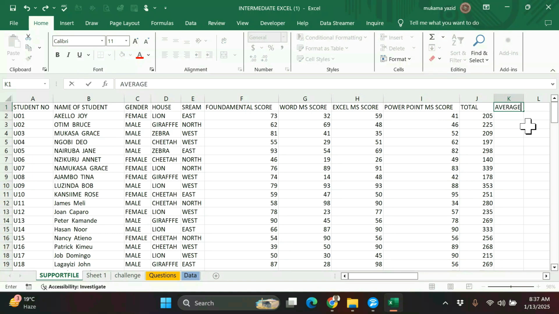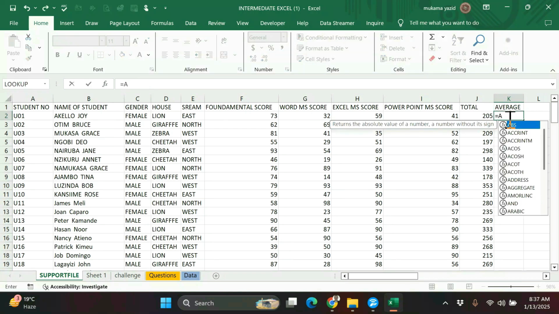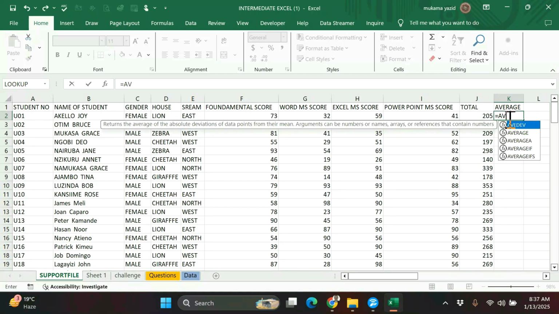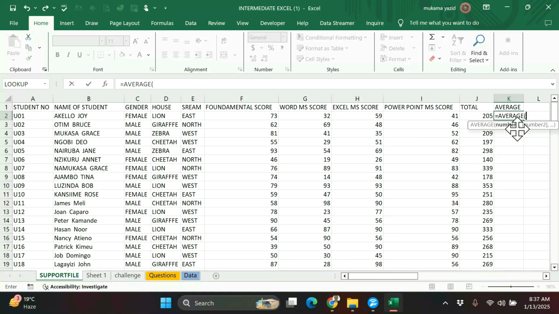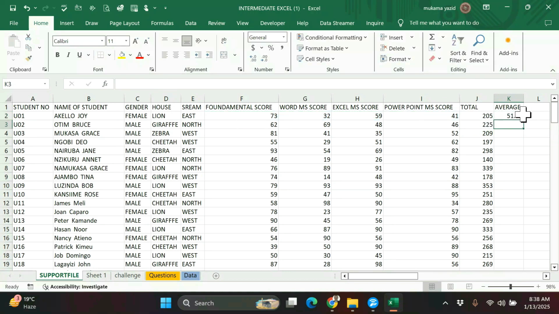So for average, we go and use the function for average. Just write there average. It will come and you just need to select the right one for the right function here. Then you select where your data is ranging to get the average from. So here is my data. I can select it, then I press enter. This is the average.